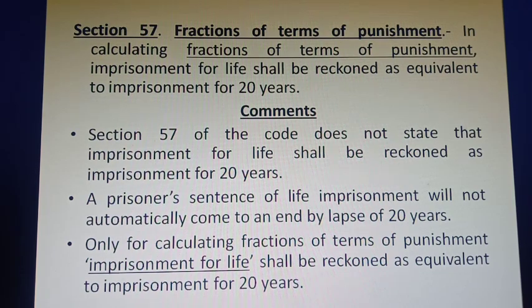It is very important to know that a prisoner's sentence of life imprisonment will not automatically come to an end by lapse of 20 years. Only for the purpose of calculating fractions of terms of punishment, imprisonment for life shall be reckoned as equivalent to imprisonment for 20 years as per the provision of section 57.